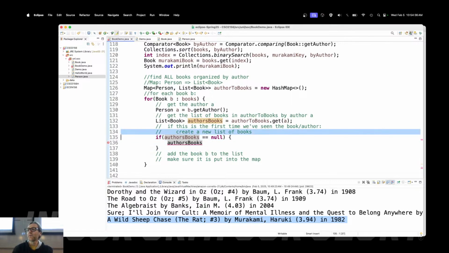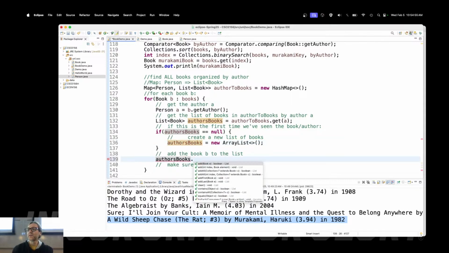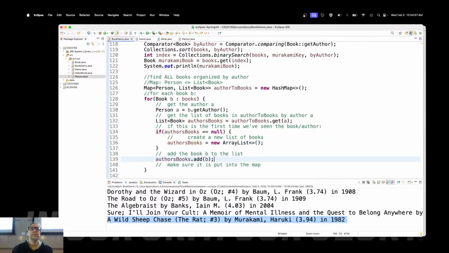So let me move that down. Create a list of books. Author's books is equal to new ArrayList of books. Okay? Then regardless, we either have it from up here and it's not null, or it was null and we create it down here. In either case, it's going to be here, author's books. And we simply just add B to it. Now we need to make sure that it's put back into the map. Author's books, we are going to put the author, A, mapping to their books, author's books. There it is.